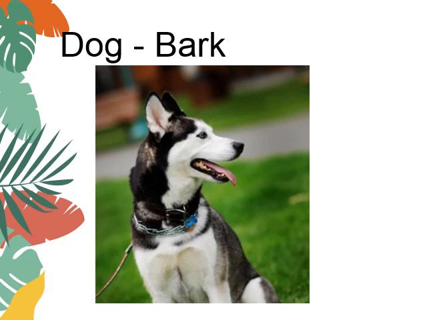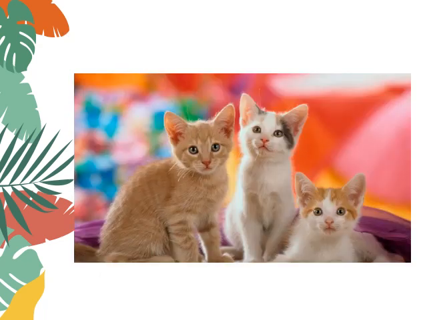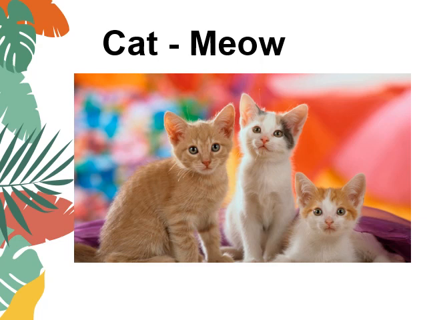Now the next animal is, yes, you can easily identify this animal. It is a cat. Now let's see how does a cat make sound. Yes, so a cat makes a sound of meow. So the sound produced by a cat is called meow. Yes, you are correct. And this sound is quite familiar to you.